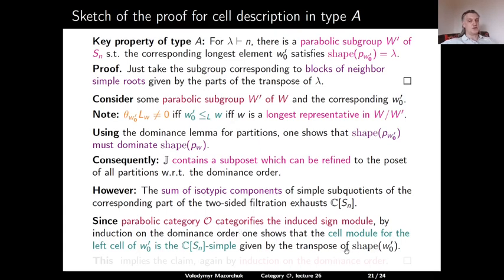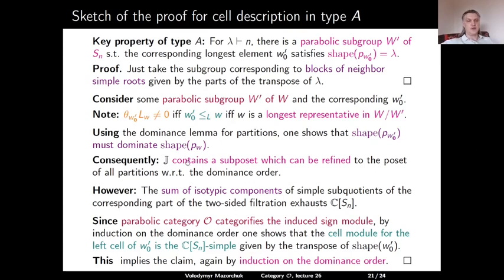The transpose of the shape comes from the fact that this is the induced sign module and not just the usual permutation module. It's not the induced trivial module. Well, and then again, using the induction on the dominance order, you also have to play against each other the left and the right order. You can complete the proof of the description of cells in type A.